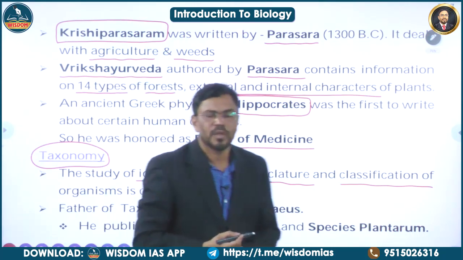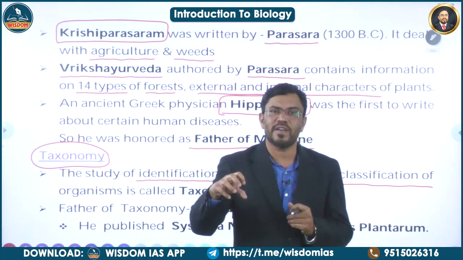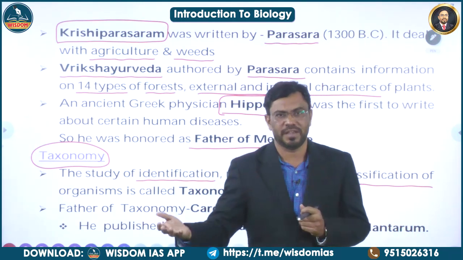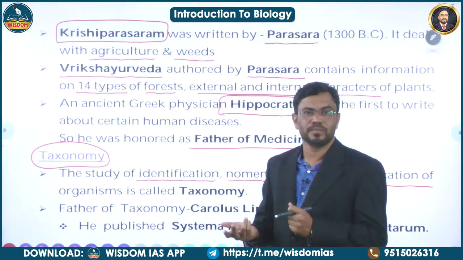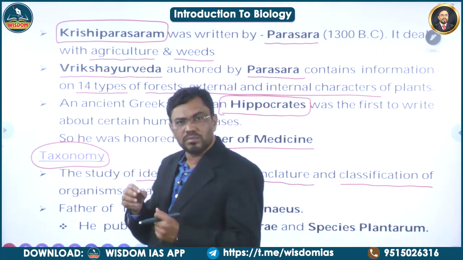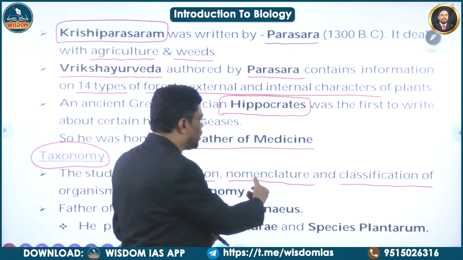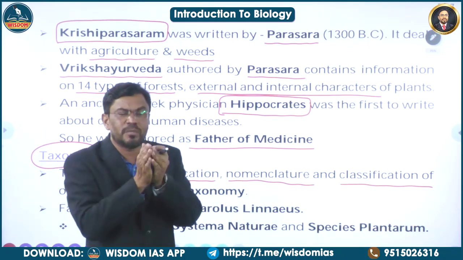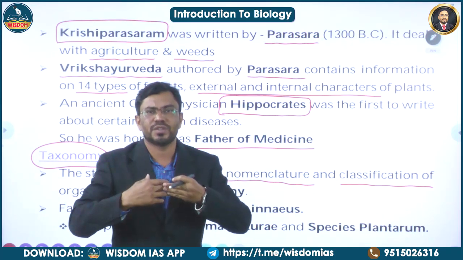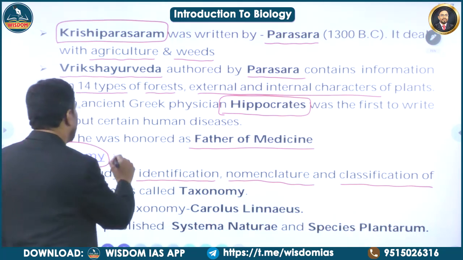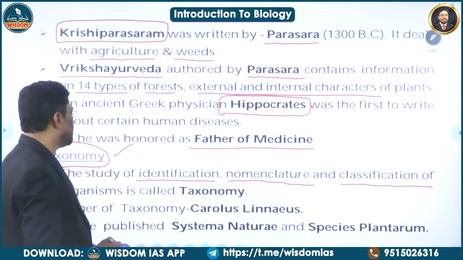So, what is taxonomy? Taxonomy deals with the identification of the organism. First, you have to identify whether it is a living being or a non-living thing. Then, nomenclature. Nomenclature means simply it is naming. So, after identification, the living being has to be named according to the scientific methods. This is called as a nomenclature. And classification. Classification means categorization of the organism based on its characteristic features. So, this branch of science which deals with the identification, nomenclature, and classification of the organisms, it is called as a taxonomy.